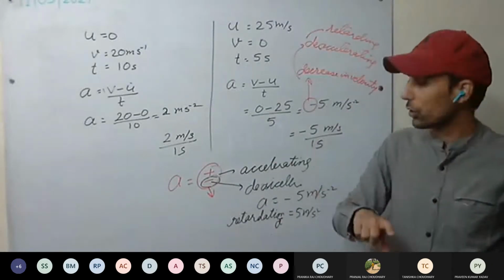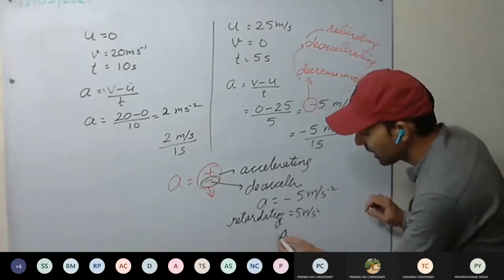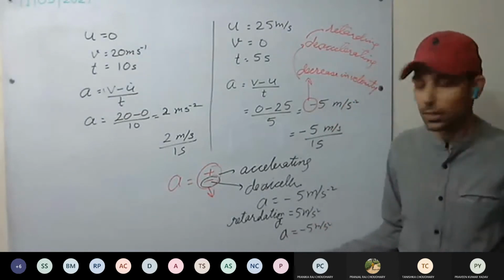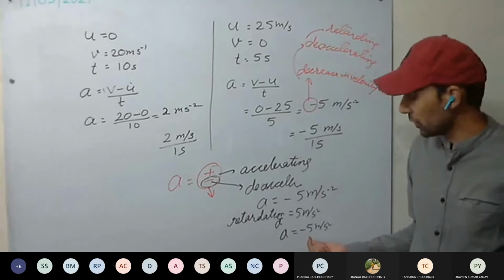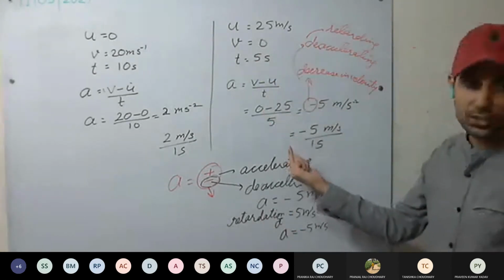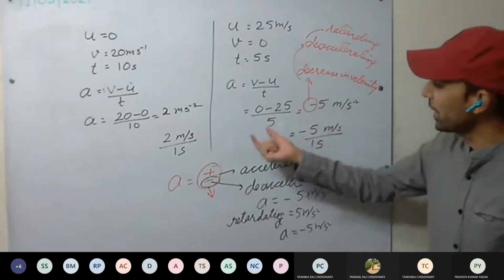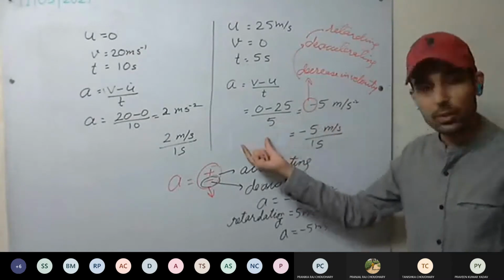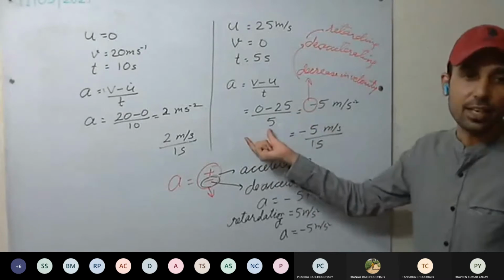In your questions, if it is given retardation equal to 5 meter per second square, it means acceleration you will be writing as minus 5 meter per second square. So in numerical problems, you will be using only acceleration. If the question says, for example, calculate the retardation here, we have calculated the acceleration as minus 5 meter per second square. Now I'll be writing retardation equal to 5 meter per second square. The negative sign we have already taken care of in the retardation term.